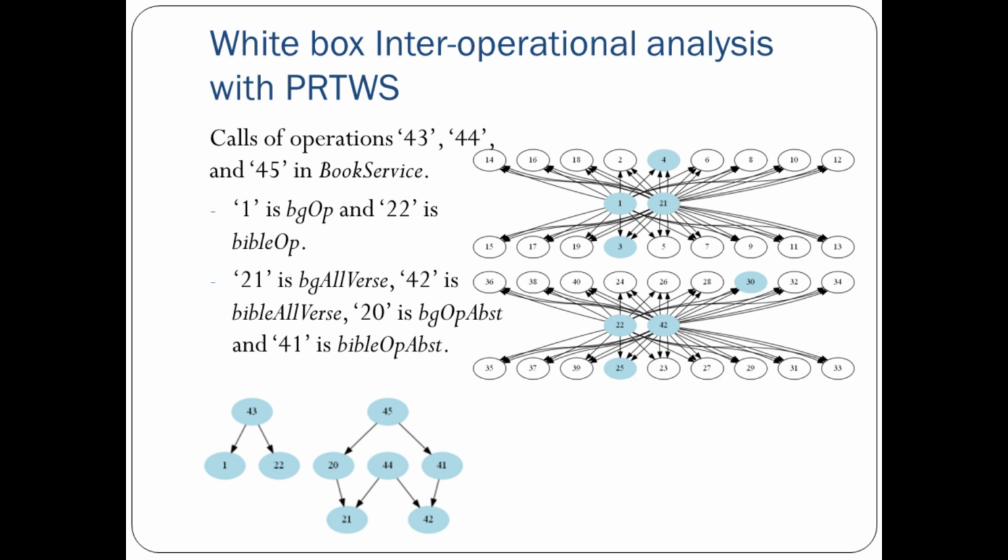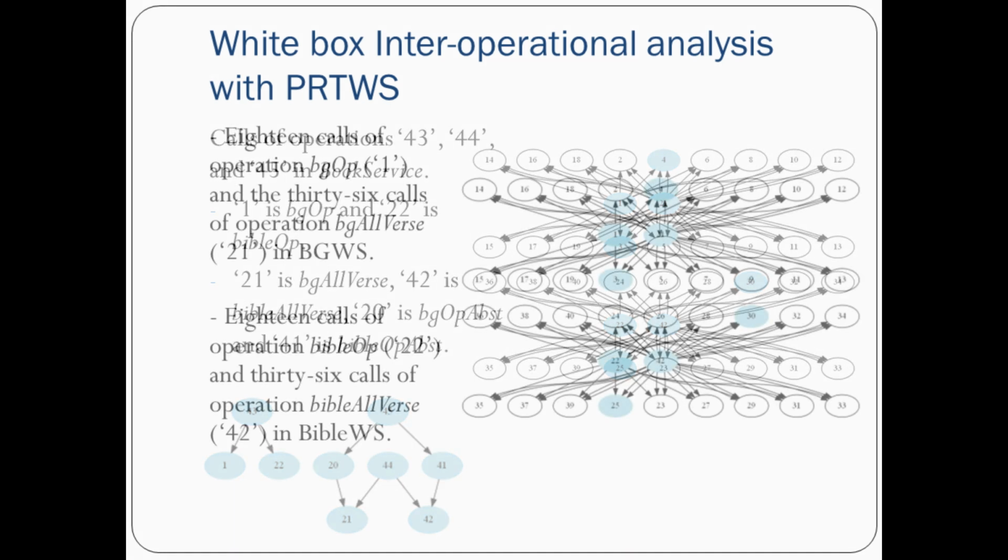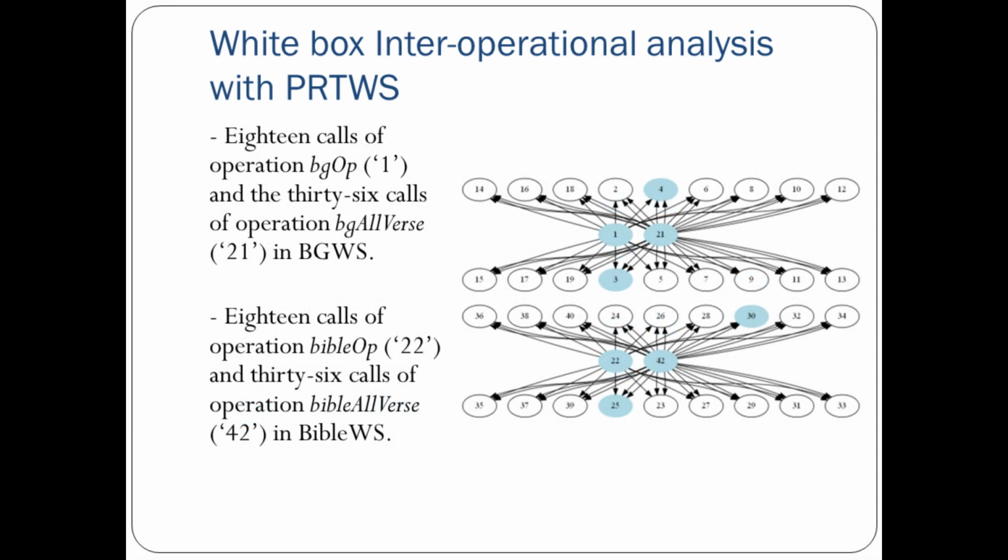And similarly, the modification was being done for 1 2, which is called by 43, and 45 was calling 21 and 42, which have some change, and this has resulted in all the depending operations or procedures being changed, like 20, 44, 41, and 45 are also affected, so they also need to be tested. So this was like the Bible BG web service and the Bible web service.